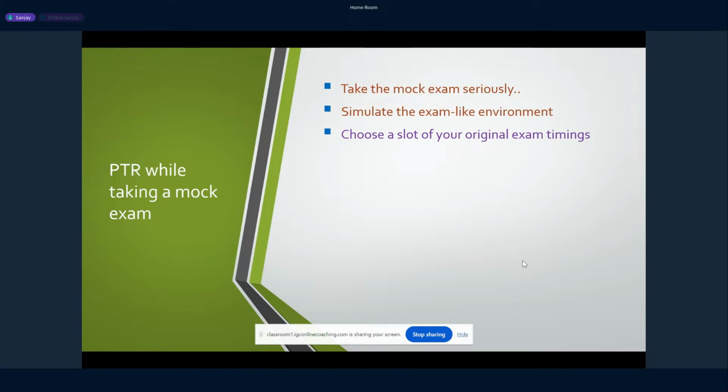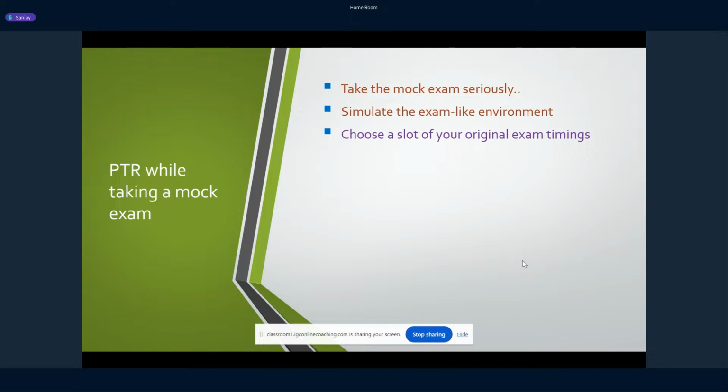Okay. All right. So now, since the exam is in the morning session, I would request you all to take the mock test in that time frame, 9:30 to 12:30. Although it is a forenoon session and you all will be fresh when the day starts, still, as you take the exam during that time, you'll be tuning your mind to work efficiently in that period of 3 hours. So make sure that every day from 9:30 to 12:30 you take one mock exam.